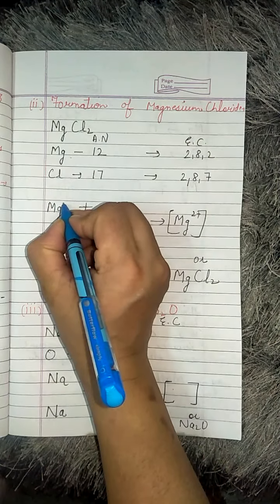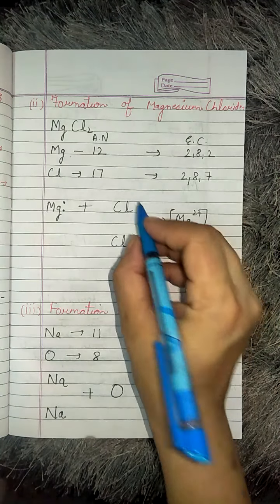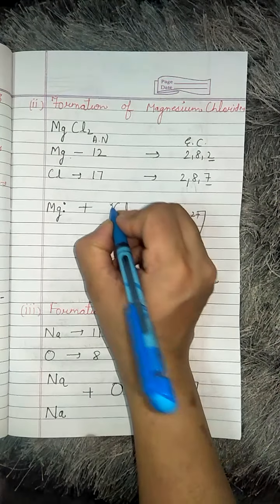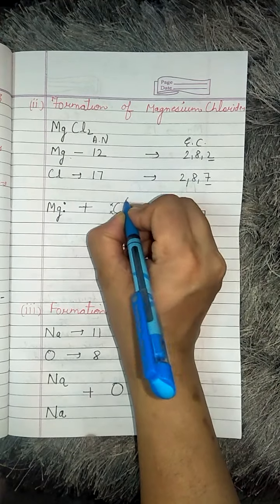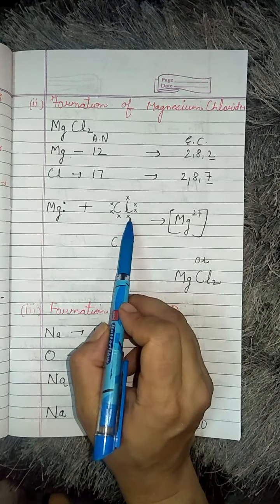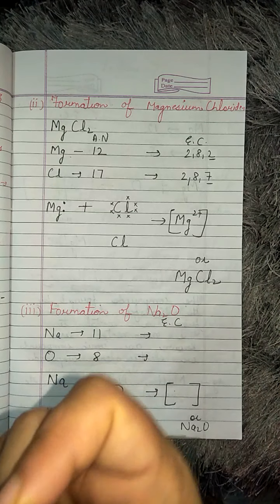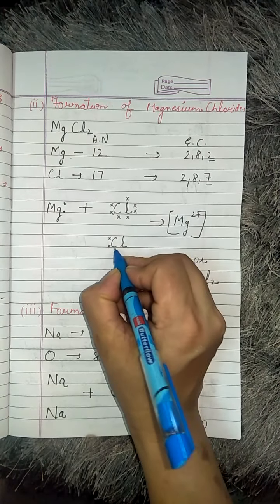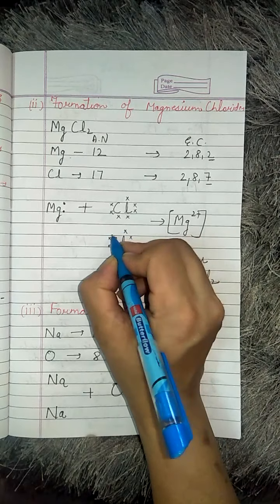Magnesium has 2 electrons in the outermost shell. Chlorine has 7 electrons in the outermost shell: 1, 2, 3, 4, 5, 6, 7. I am writing a dot for one element and a cross for the other, so that you do not get confused about how the transfer has taken place. Similarly here, 1, 2, 3, 4, 5, 6, 7.